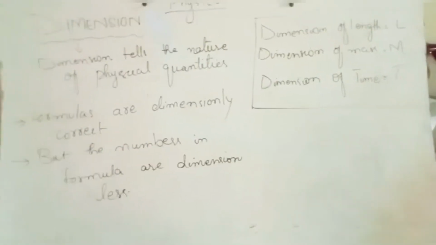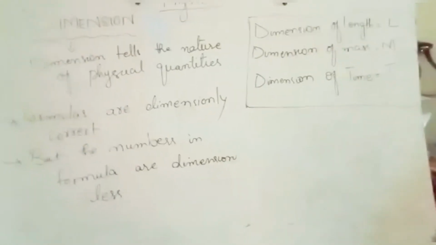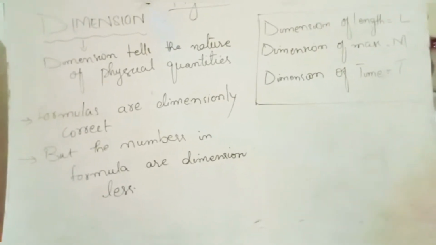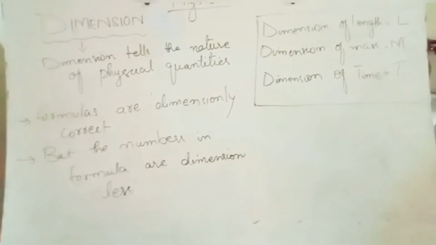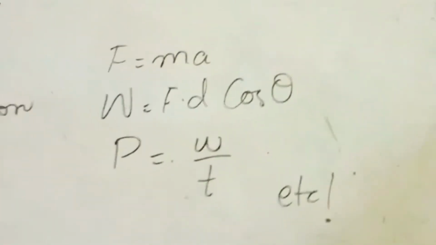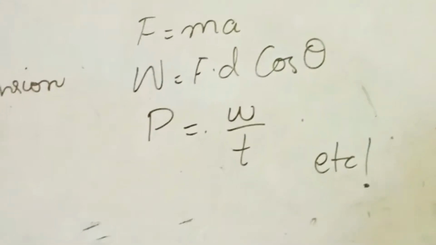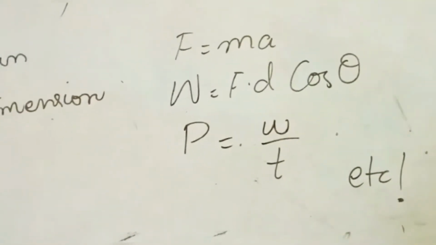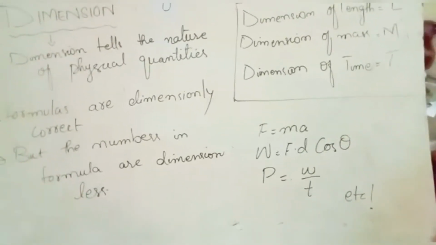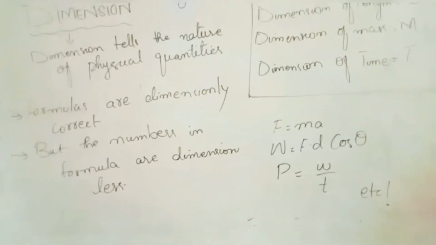Like we have the dimension of length, that is capital L, the dimension of time, that is capital T, the dimension of mass, that is capital M. All the formulas in physics are dimensionally correct. Like force, work, power, these are all formulas and they are dimensionally correct. We'll prove that as well. In physics, all the formulas are dimensionally correct, but the numbers in a formula, if any formula contains a number, that will be dimensionless.